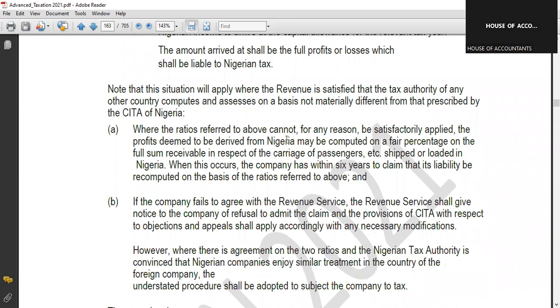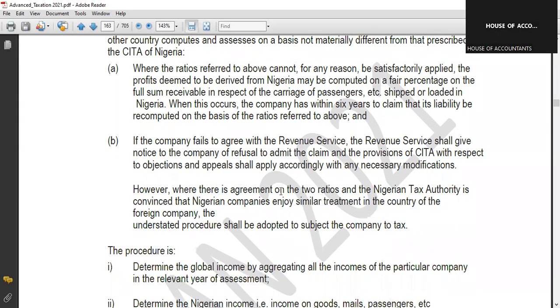Where the ratio referred to above cannot, for any reason, be satisfactorily applied, then the profit deemed to be derived from Nigeria may be computed on a fair percentage on the full sum receivable. We'll be doing all this as we move on.